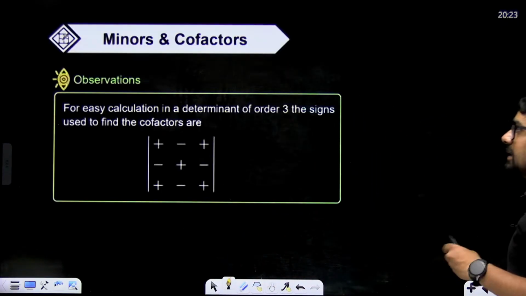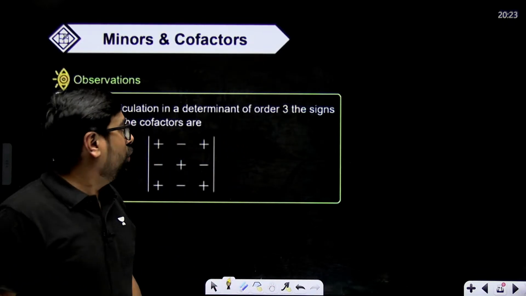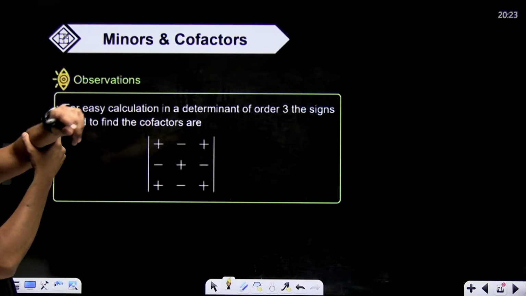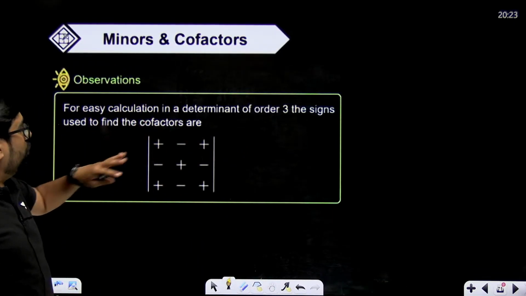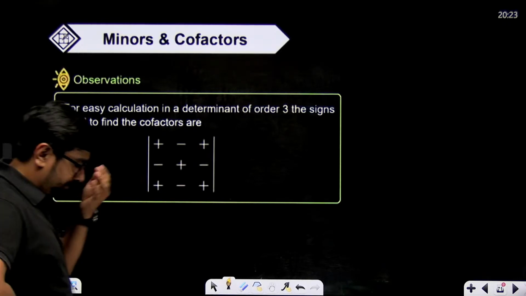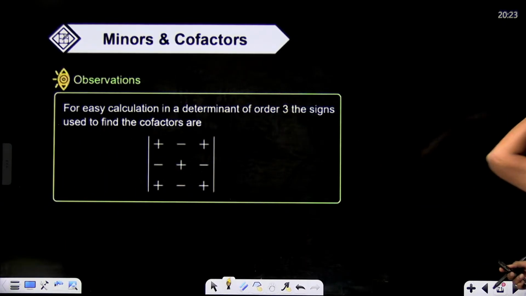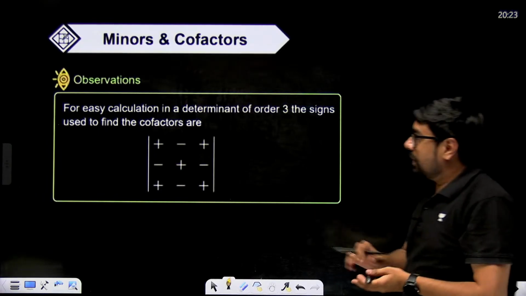But suppose you want to calculate the determinant's value, and write the determinant with its cofactors. This will be the correct way. Just remember the signs.